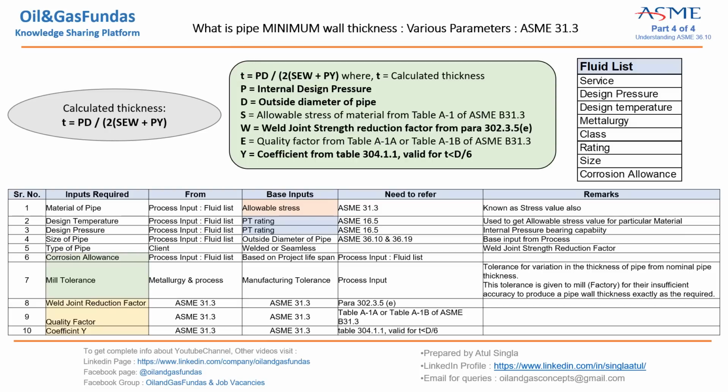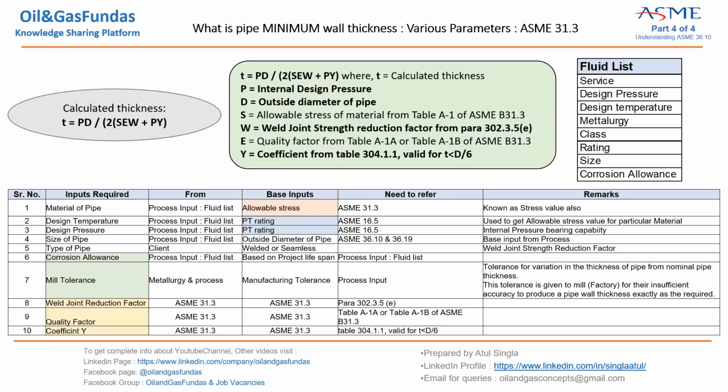Now look at the basic input document first. Before starting all this, we need something from which we'll get the initial information, so that is the fluid list. Fluid list is something which we receive from process and metallurgy, based on which we start our calculations. Otherwise we cannot think about anything. We don't have any information regarding P, D, S, E, W, P, Y. We cannot start calculating until we get the fluid list.